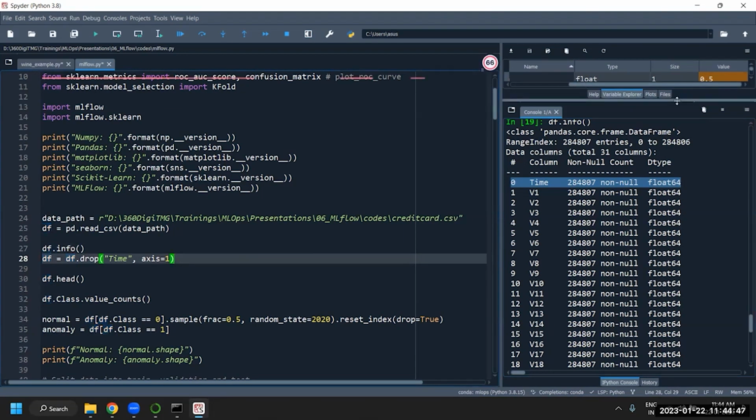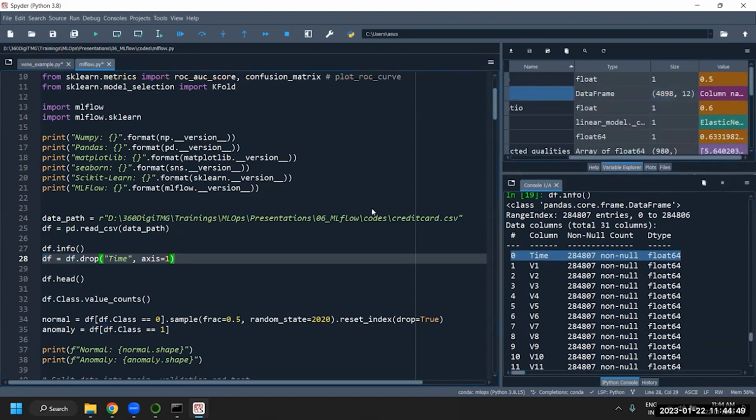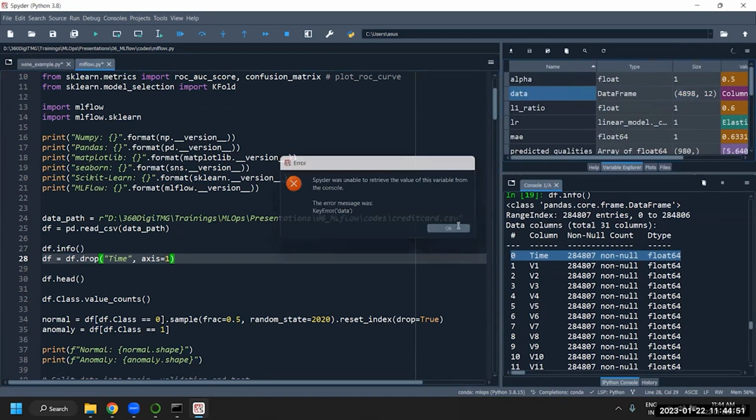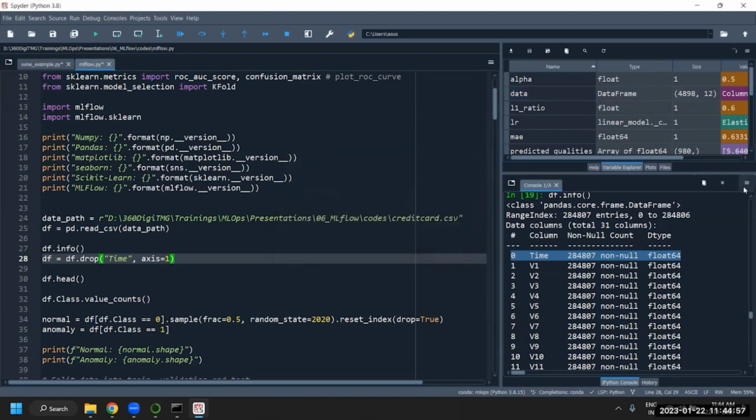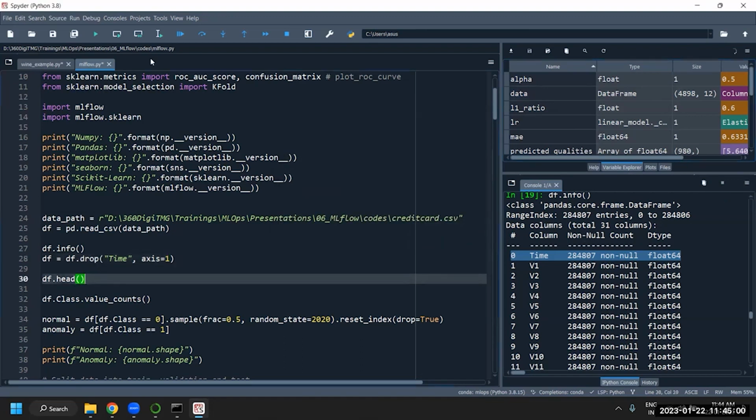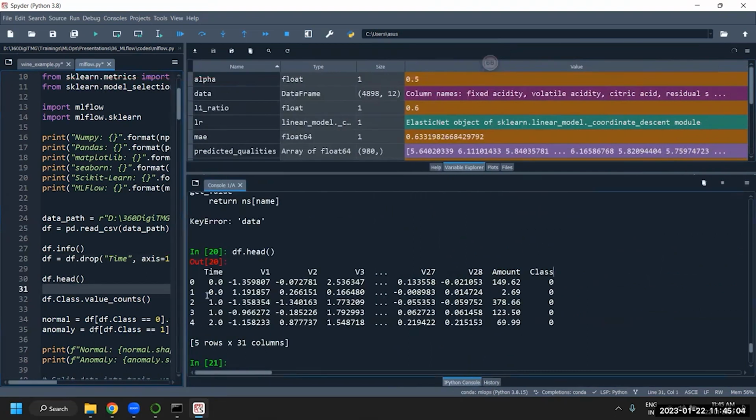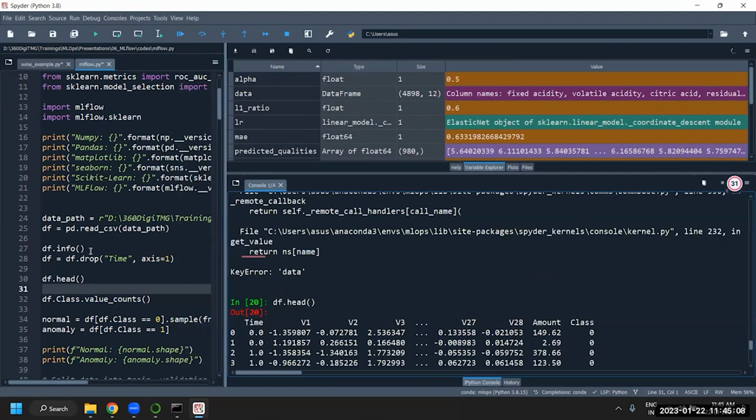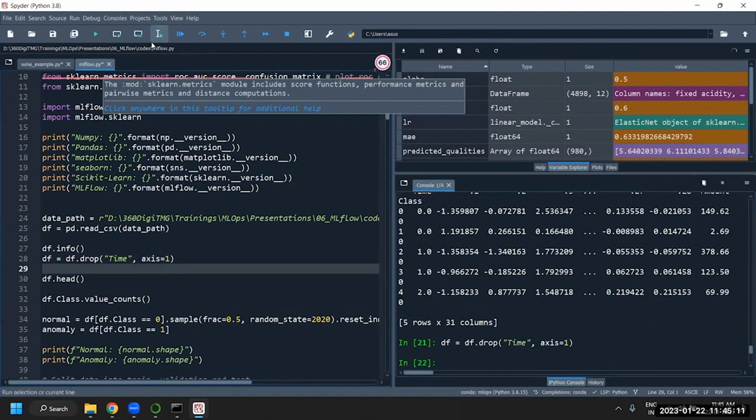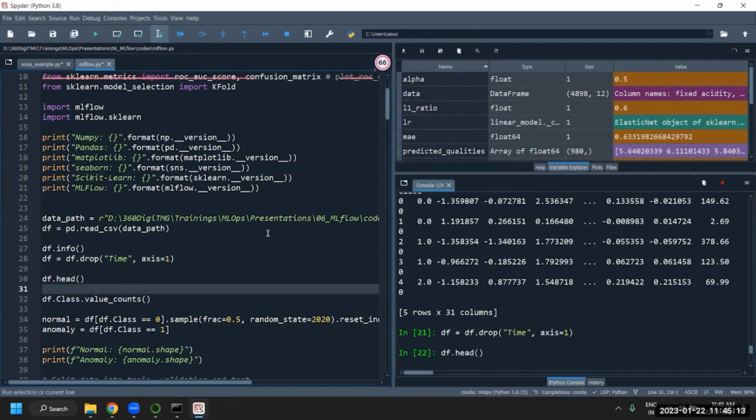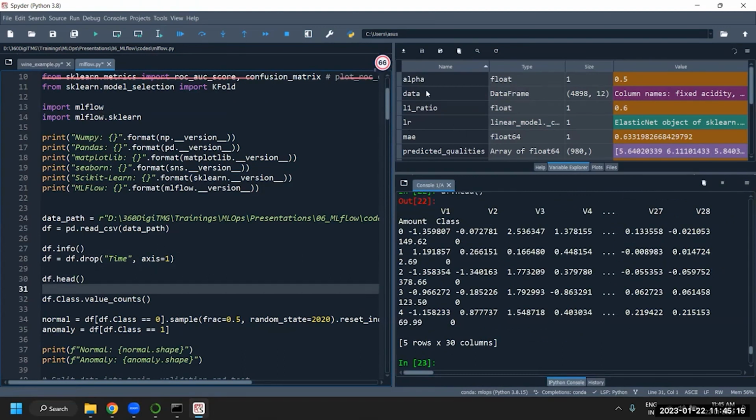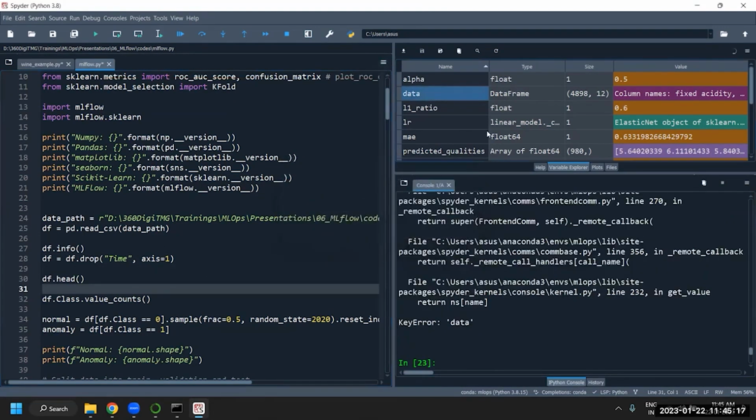If you want to see the data set, you can double click this and see the data. Spyder is unable to retrieve the value of this format in the console. Strange. Let me say head. Okay, here it is coming. You can see time is in some weird format. We will be deleting that, and then again you can say head, and you will be able to see the data without it.